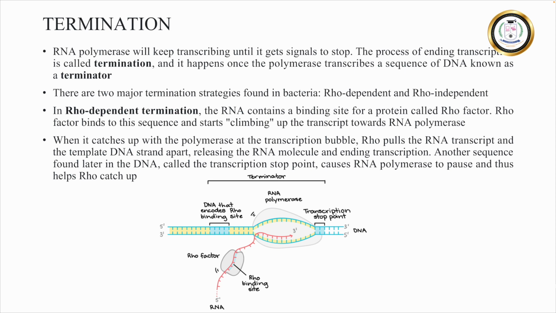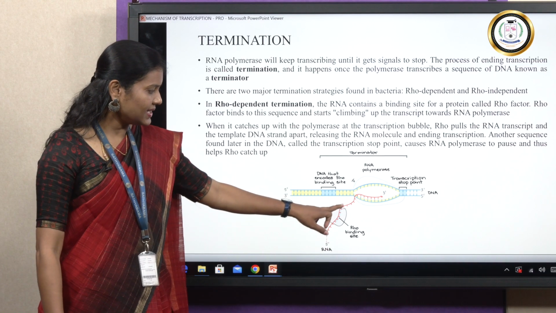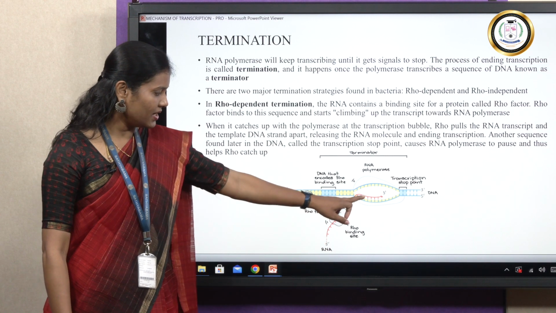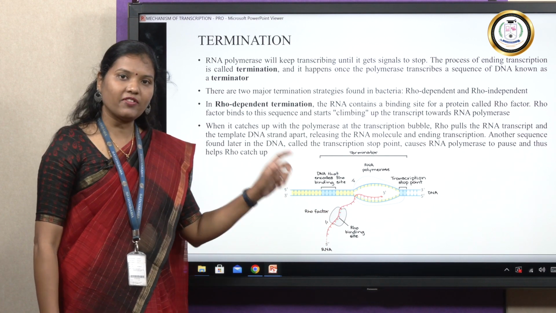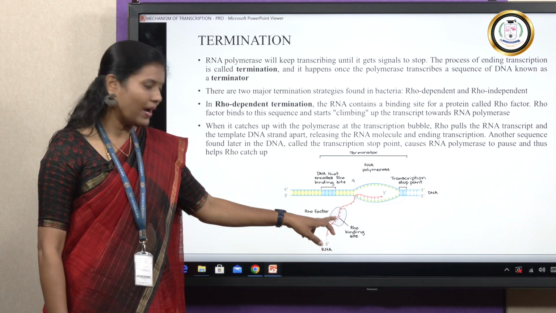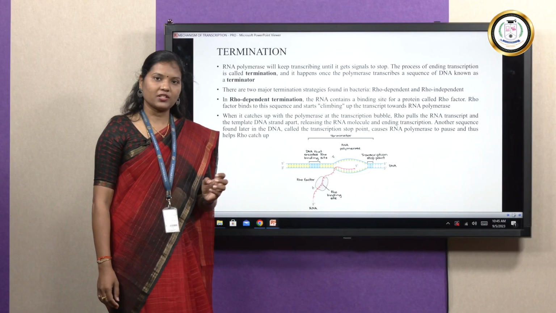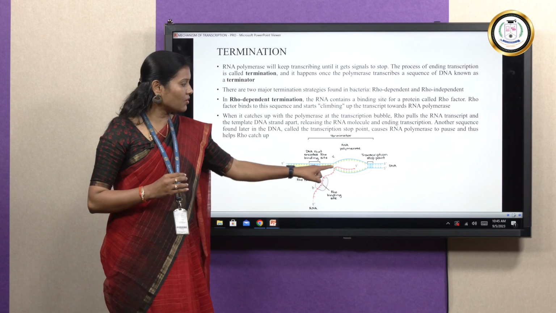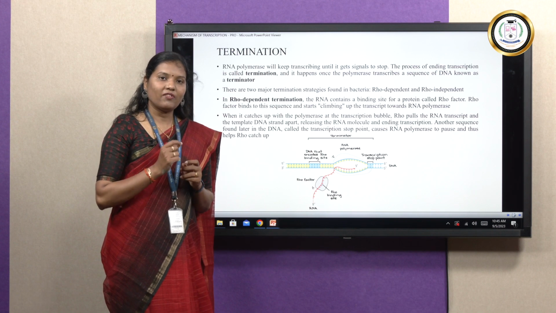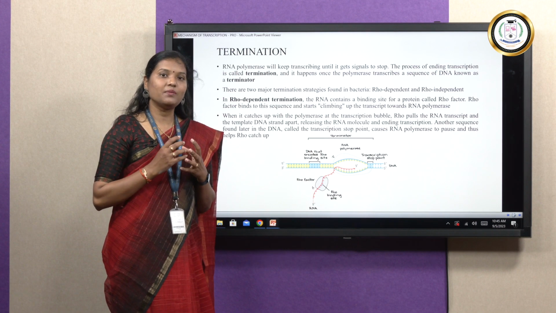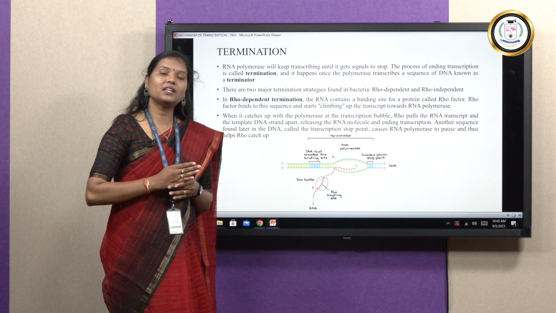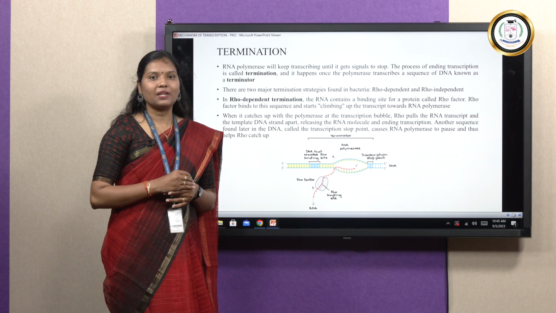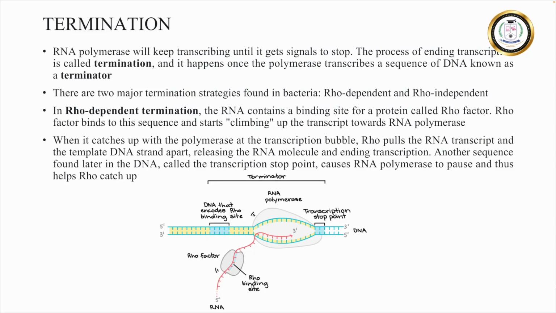So in rho dependent termination, this is the binding site for the rho factor in the growing mRNA strand, and the rho factor has identified that binding region and has gone to bind with it. After binding, the rho factor starts to travel upwards to reach the growing mRNA strand. Once the rho factor reaches the transcription bubble and meets the RNA polymerase there, it immediately stops the process of transcription, thereby putting an end to it. It pulls off the growing mRNA from the transcription bubble and the entire process of transcription stops here.